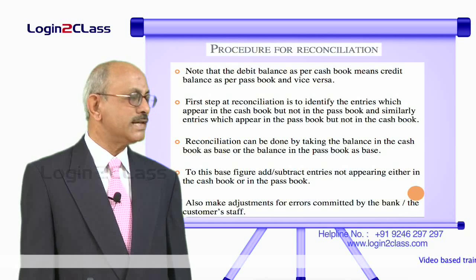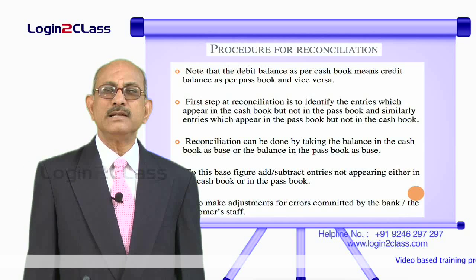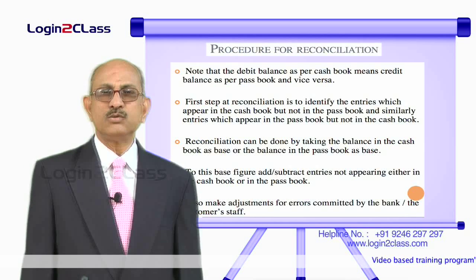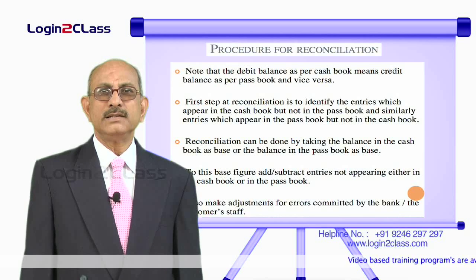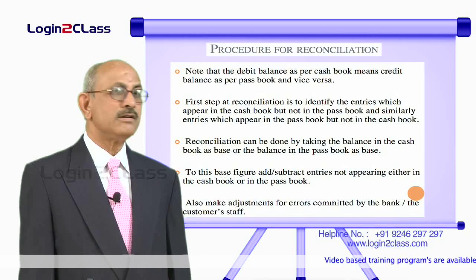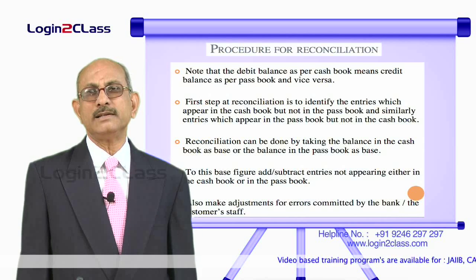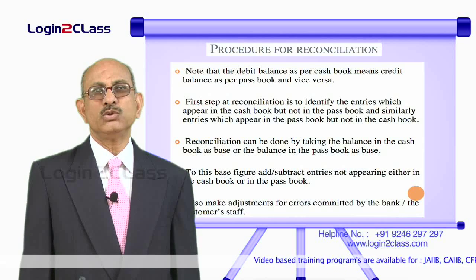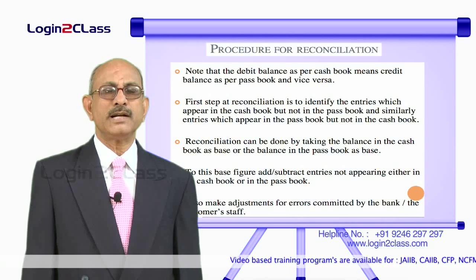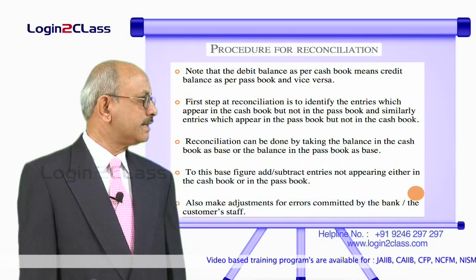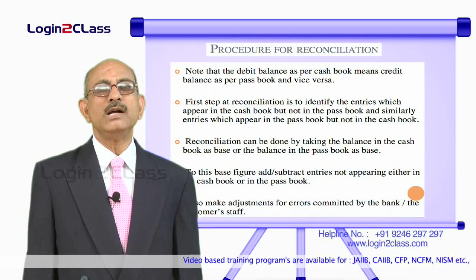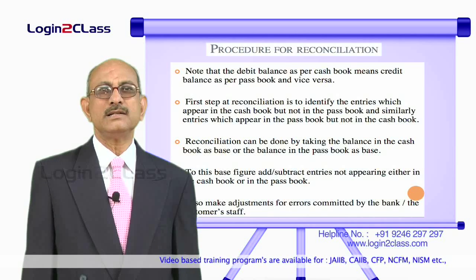For example, all checks issued by the entity but not encashed is one area, or all checks deposited by the entity but not yet realized by the bank. In either case the effect will be opposite. So, either you add or subtract depending on where you are starting your base. This is how you go and then try to arrive at the other balance.